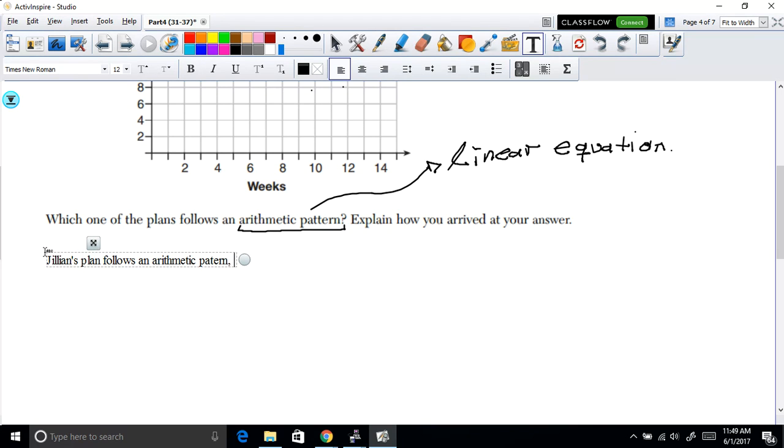Why is this? Because the distance increases 1 mile each week, or the rate of change is constant.